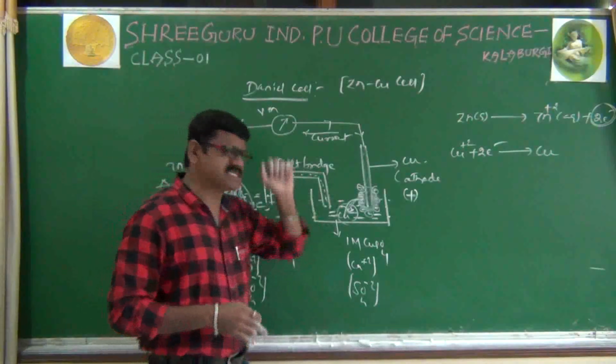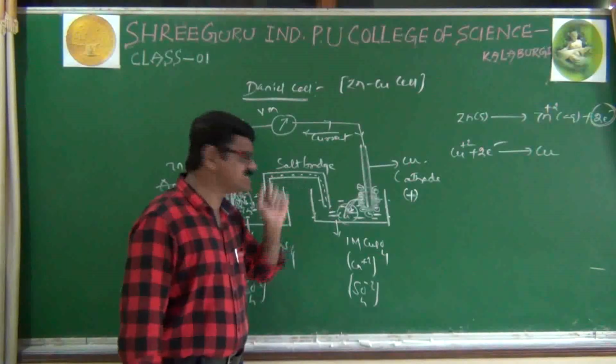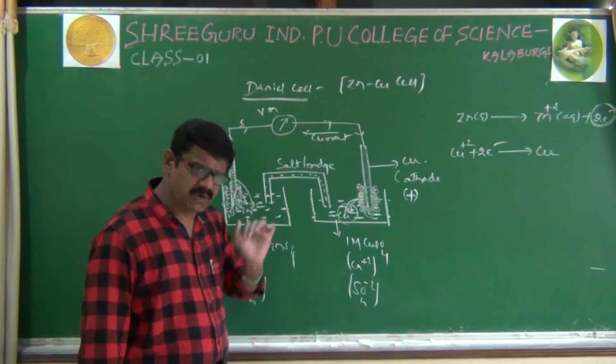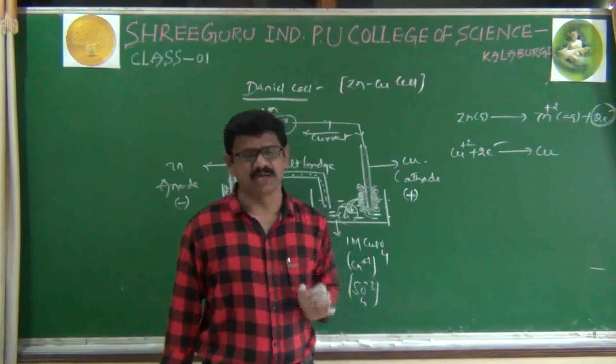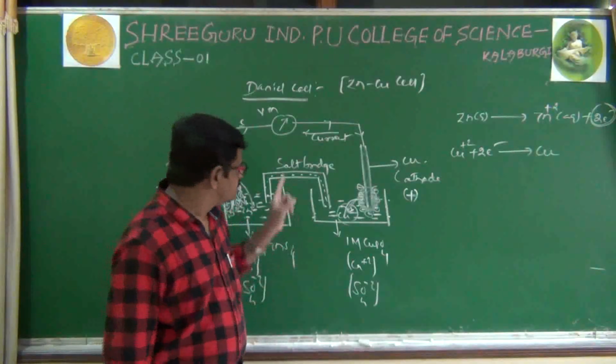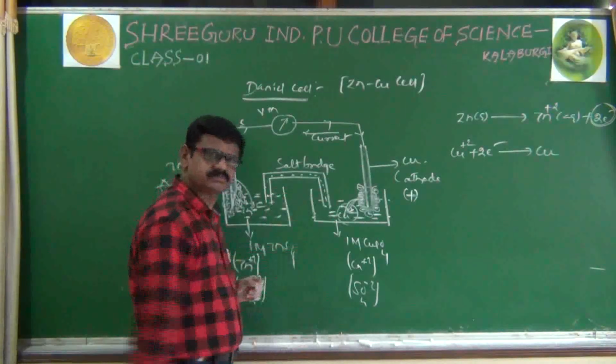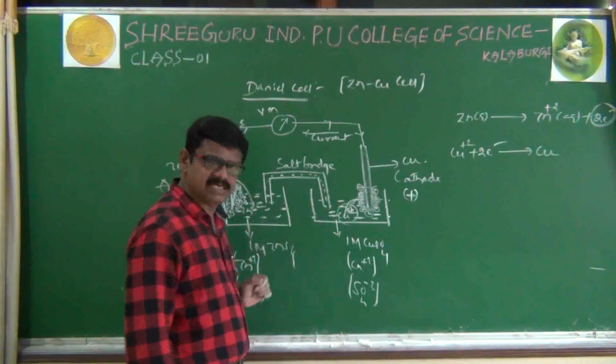To overcome this accumulation problem, we have arranged one salt bridge. Now what is a salt bridge? What is the role of the salt bridge? We'll see now. A salt bridge is of course a U-shaped glass tube. It is a U-shaped glass tube.